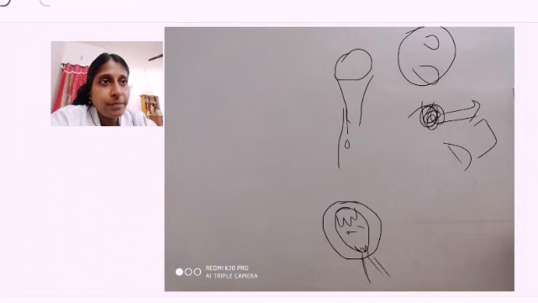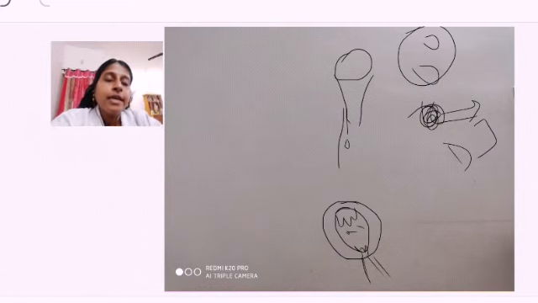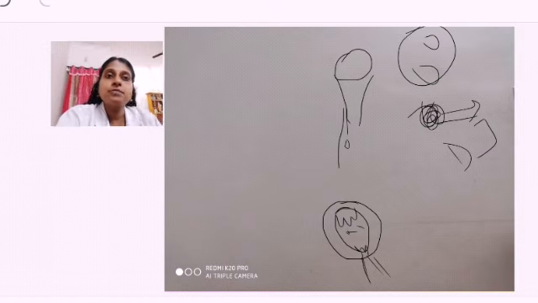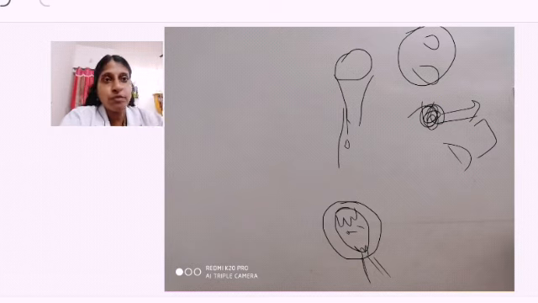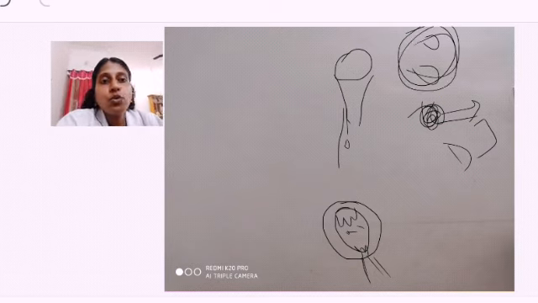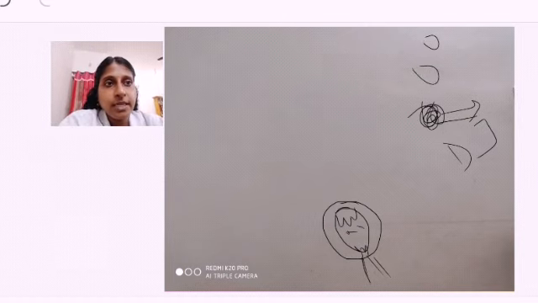Immediately after entering the embryo sac, the tube nucleus will disappear. Its work is over. At the back there are two male nuclei. Till this it is very clear, right?